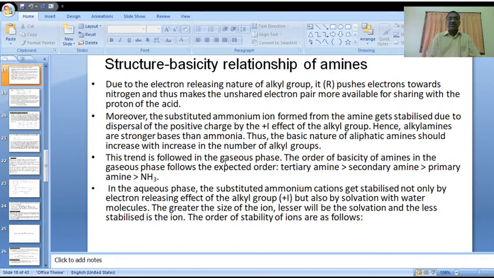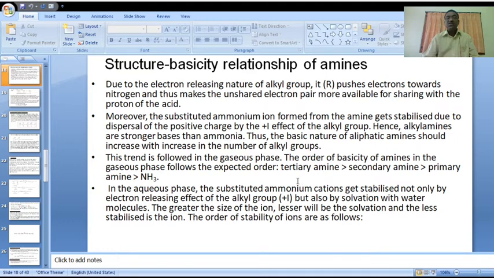Tertiary amine is greater than secondary amine. Here please observe, in the gaseous state it is expected, but it can be unexpected based on other effects, for example steric hindrance and solvation effect. In that case, the order may be changed.